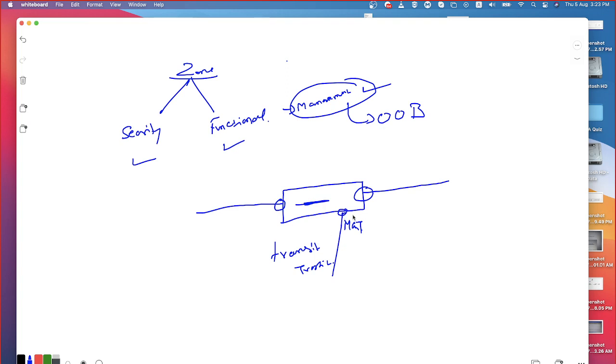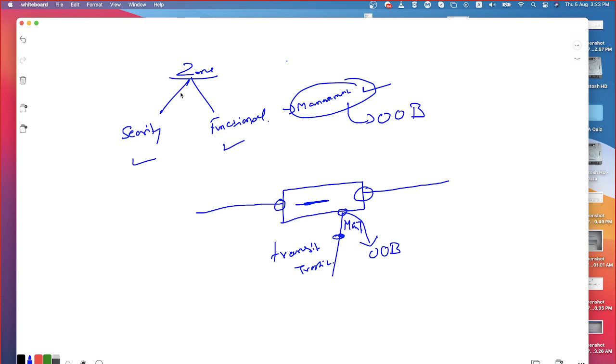Because of that, whatever bandwidth this interface has is reserved only for management. So that's why we call this an out of band management interface. Now in this case, the out of band management zone is a functional zone.